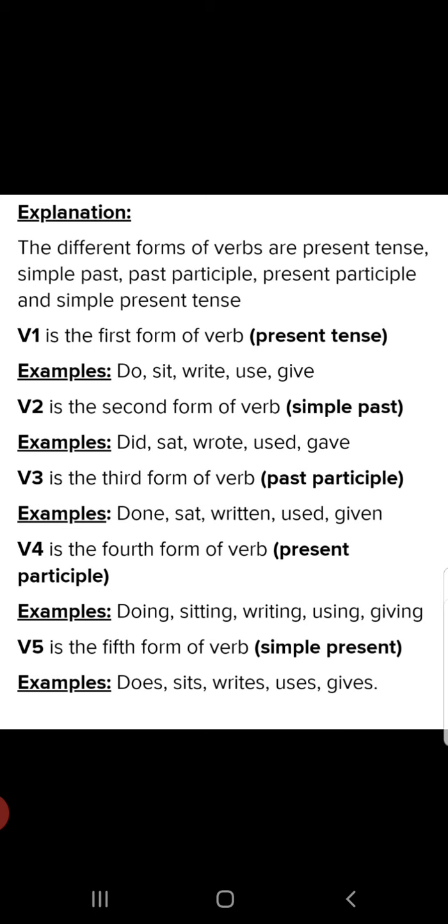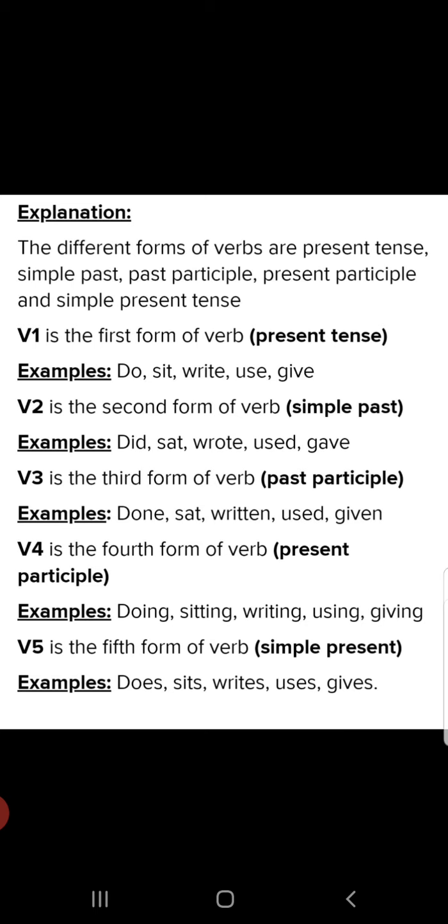Verbs have 5 forms, namely V1 base form, V2 past simple form, V3 past participle, V4 present participle form, and V5 present simple singular form. Let me explain you. See here, the first form V1 is present tense. V2 is simple past. V3 past participle. V4 present participle. And V5 simple present tense.